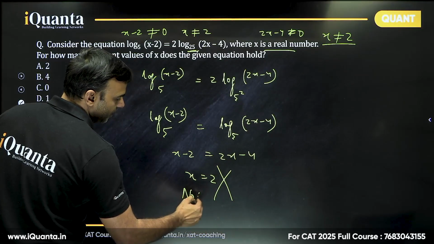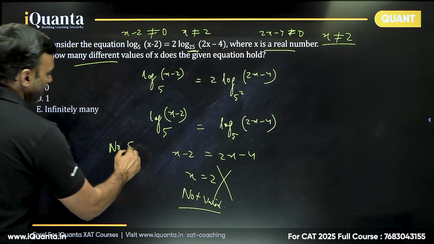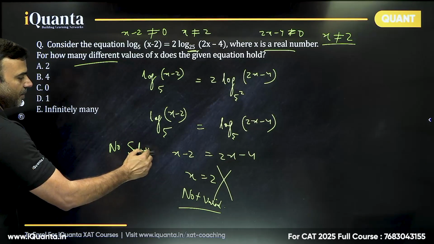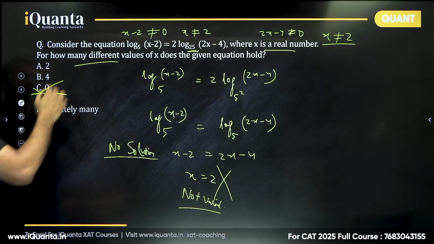Okay, what does that mean? No solution. As simple as that. No solution, that's it, it ends here. So no solution means how many different values of x? Option C, 0, is the correct answer.